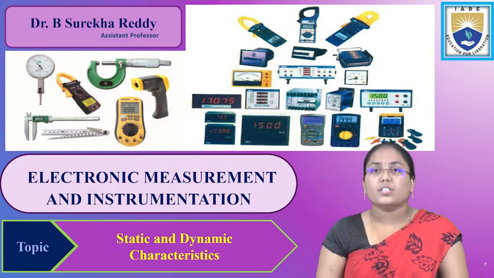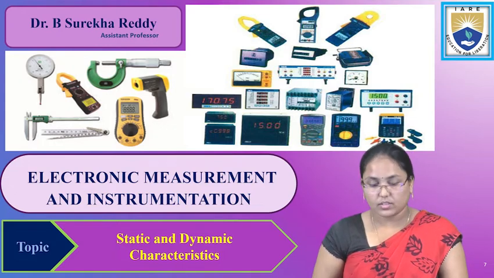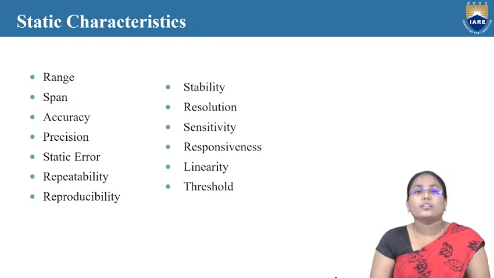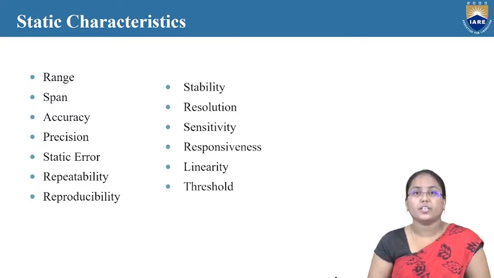So, in today's topic, let us discuss the performance characteristics of a particular instrument in the measurement process, which are static and dynamic characteristics. Today we will glance at the different static characteristics that have to be looked into, so as to decide whether the particular instrument is static or dynamic in nature. By looking at these performance characteristics, we will know the quality, how good the instrument is, and whether we can use it for the measurement process or not.